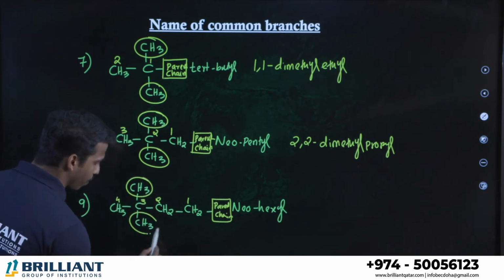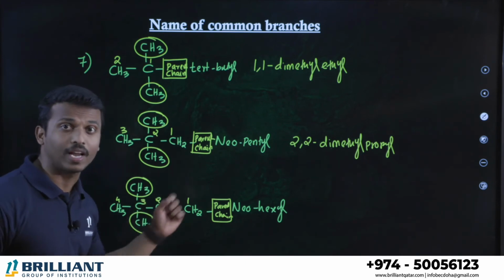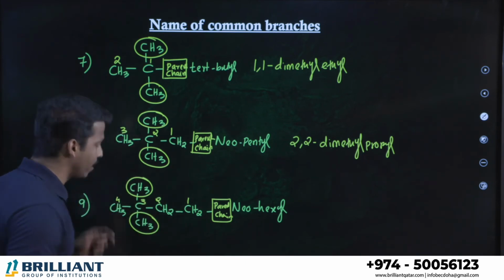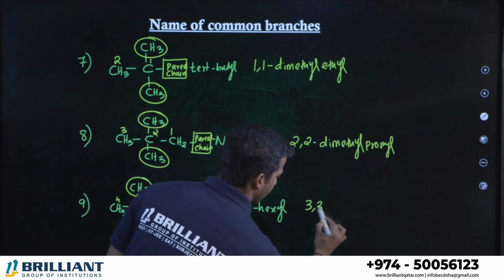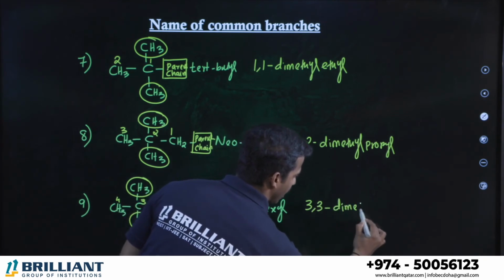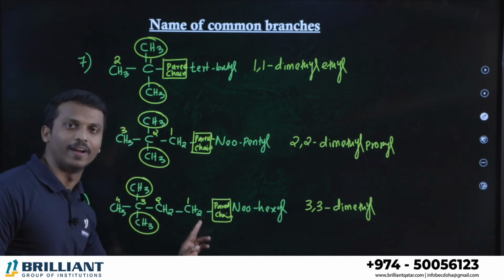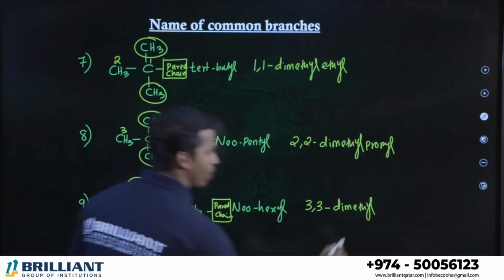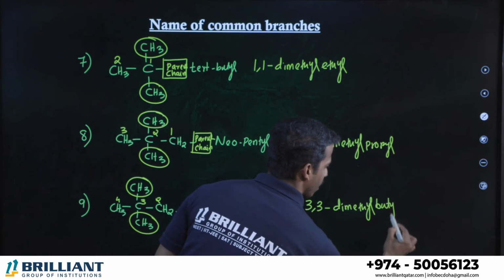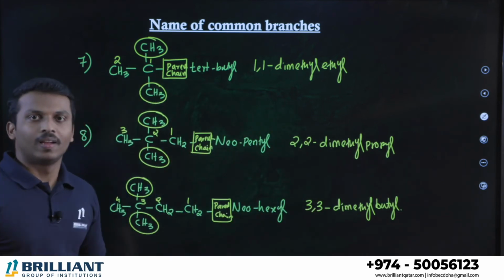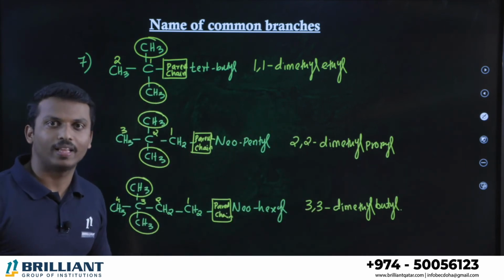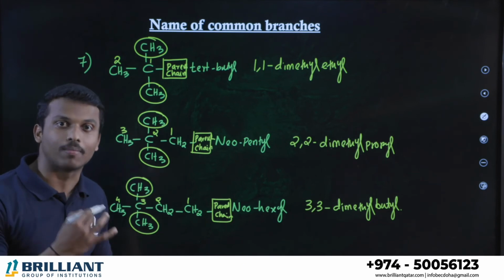These are methyl groups. In which carbon are the methyl groups present? Third carbon. So we can say 3, 3 dimethyl. Here there are 4 carbons in total. 4 carbons is called what? Butyl. Alright? Clear to all of you how to identify the branches and the systematic name.